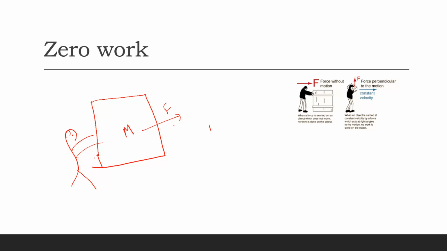He's doing a lot of work, but in the language of physics, we would say that no work has been done, as there is zero displacement. There is a greater force, but the displacement is 0. So in this case also there is zero work done.